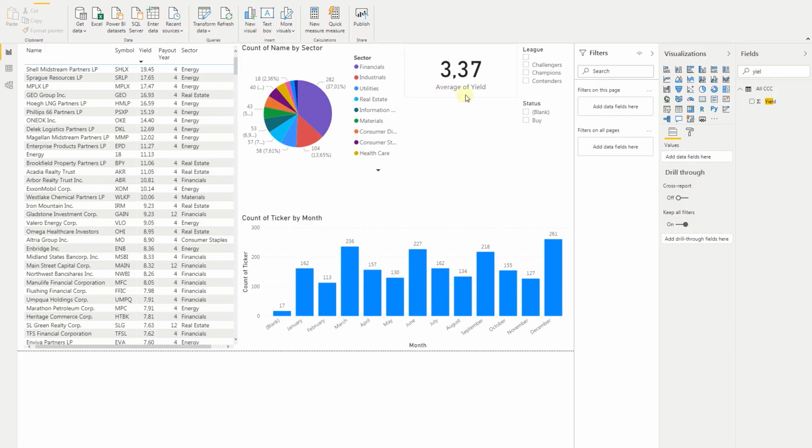That's why the yield is high, but the share price is low. As you can see, the average yield for all the companies is just 3.4%, which is not very high, but still, you can see how much you can get in the worst case scenario. So this is how you can do a simple analysis by yourself.